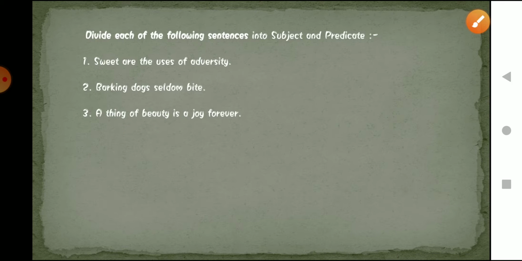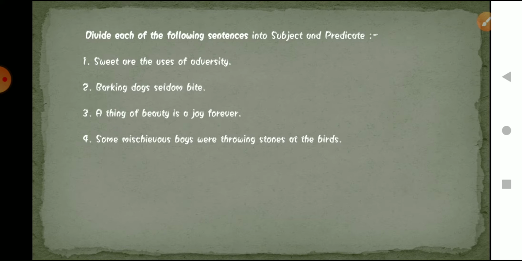The fourth one says, "Some mischief boys were throwing stones at the birds." It means that some naughty boys, or mischief boys, were doing what?